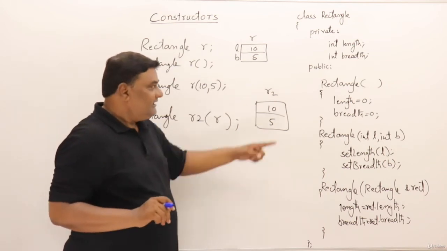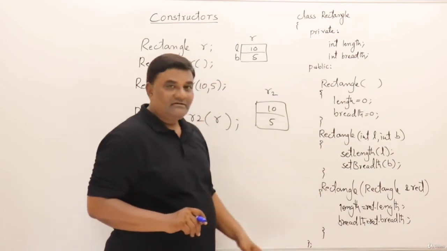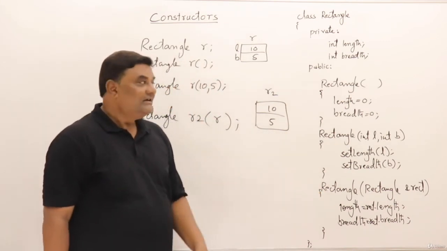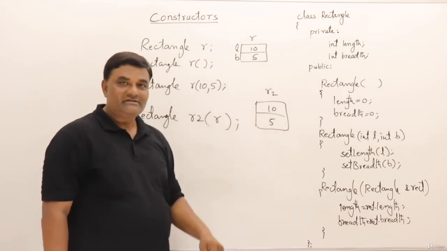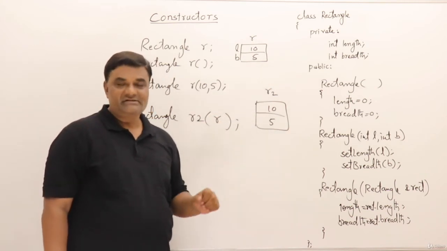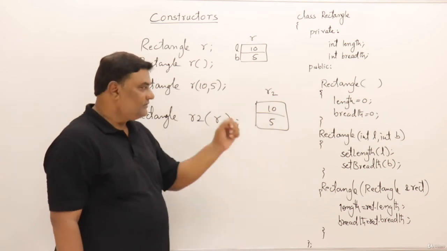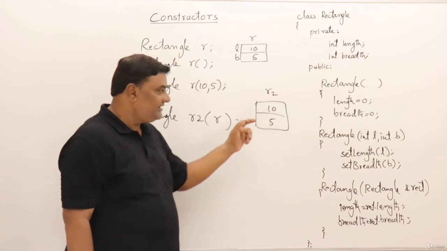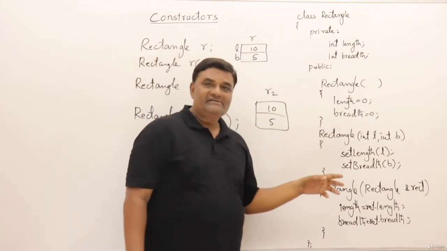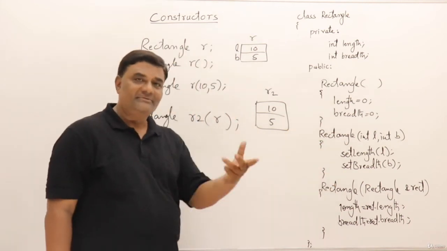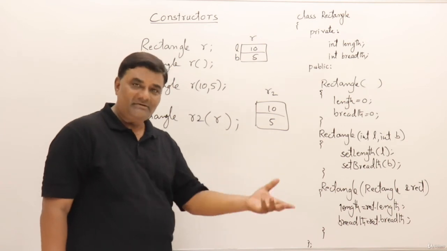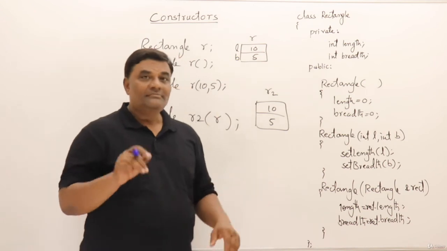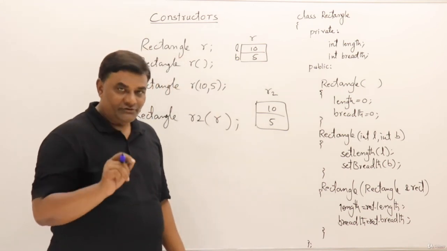Now one more thing: rectangle, rectangle, rectangle, three times the same function. Overloading, yes, these are overloaded constructors. You can overload the constructor. So in total how many types can you write? Three types. And when it is parameterized, again you can have variation, taking one parameter, taking two parameters, taking three parameters, depending on the class. You can have many constructors. But one more small thing I will show you here.